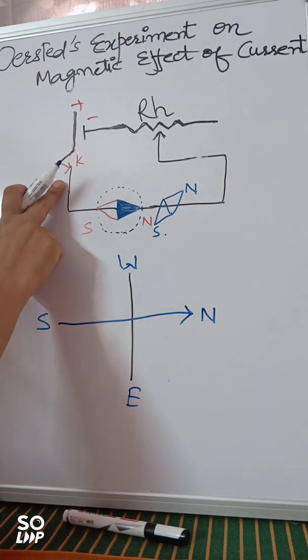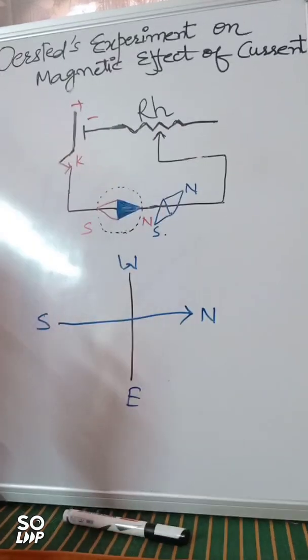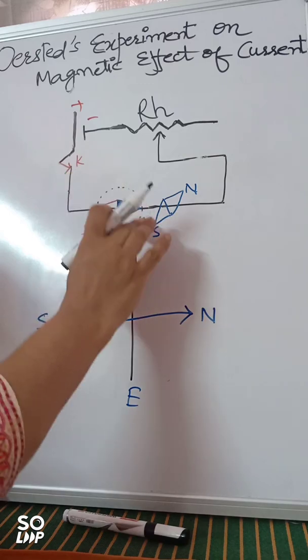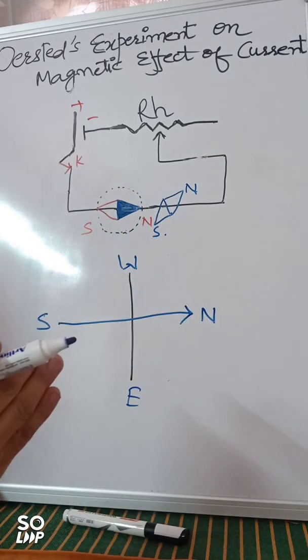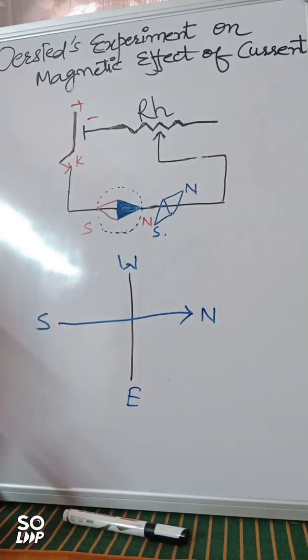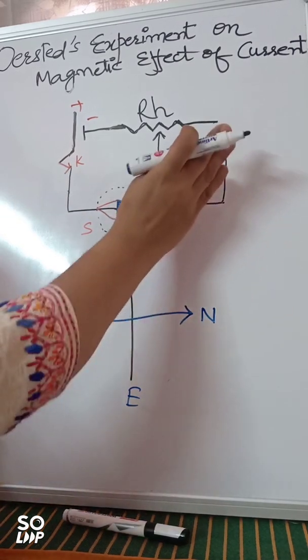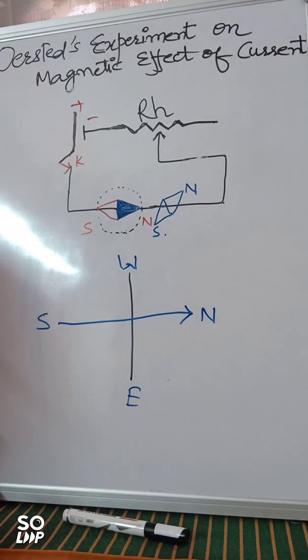Now when the key was closed, this wire, this conductor, has started acting as a magnet on passing current through it. So now the magnetic compass is under the effect of the magnet, that is due to this current carrying wire, and the magnetic field of the Earth. That's why there was deflection of this magnetic compass in this direction, right?